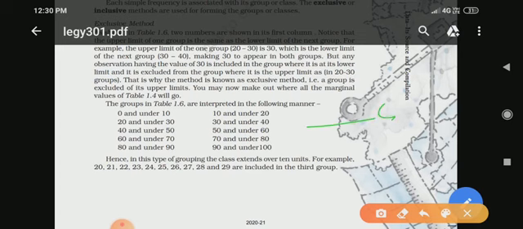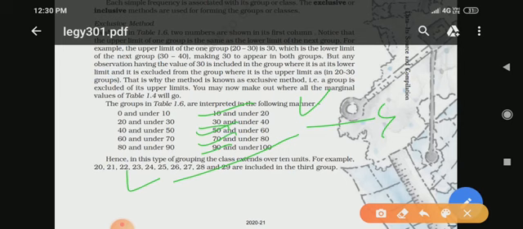In inclusive the upper limit is considered, and in exclusive the lower limit, right? So 0 and under 10, then 10 and under 20, right? So here we can see 20 and under 30, 30 and under 40. So here we'll give the priority to this lower limit, okay? So it is called an exclusive series because the frequency of the upper limit of the class interval is not included in that particular class. What happens in inclusive?